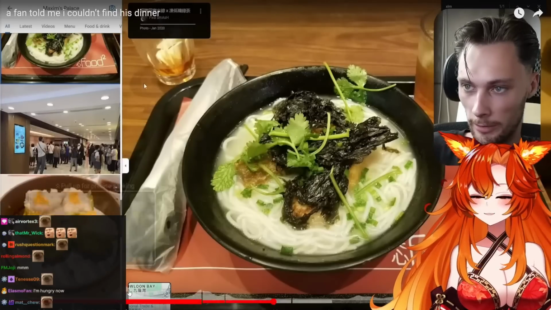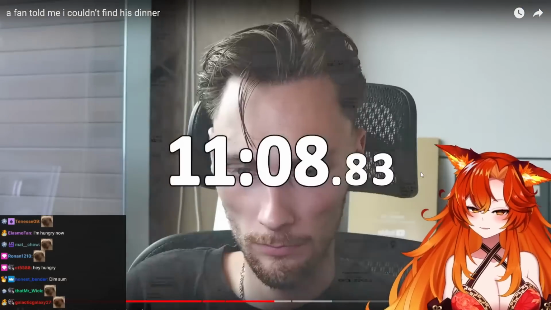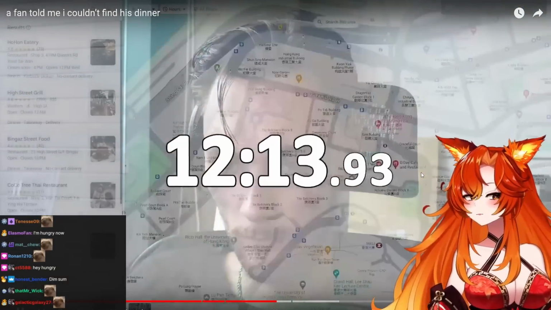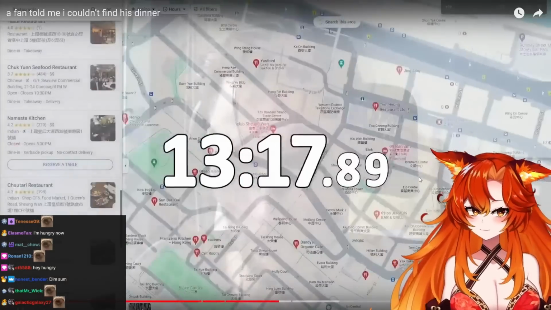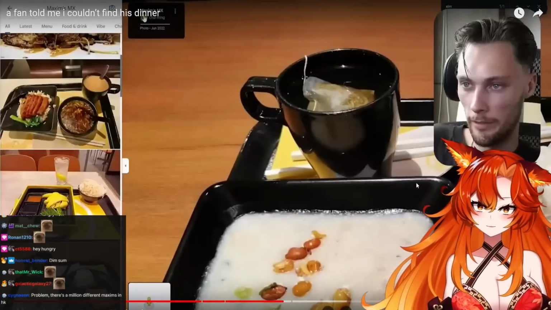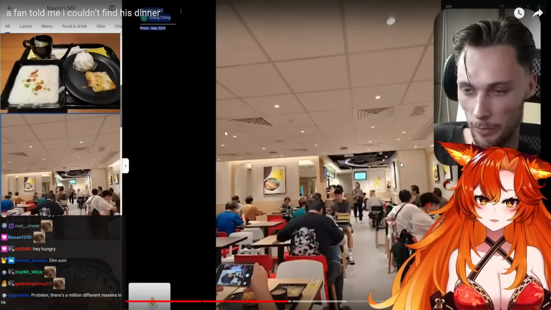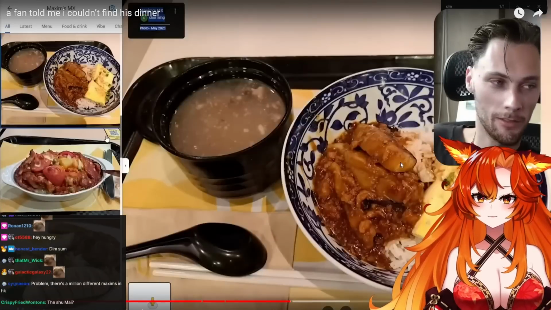Oh, these are my favorite. This is my favorite dim sum. That's my favorite. That's what got me hooked into dim sum when I was a little kid. Another Maxim's, but again, I mean, this is obviously not Chinese. I forgot to call where he was eating, though it does look good.